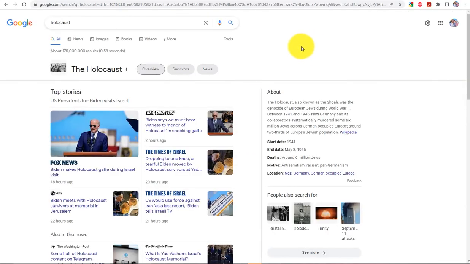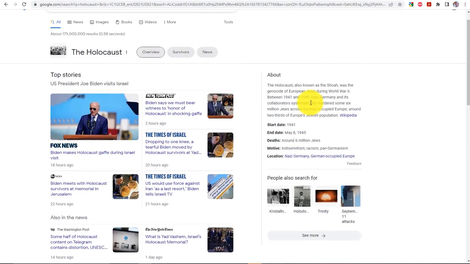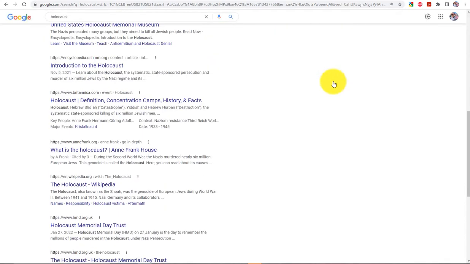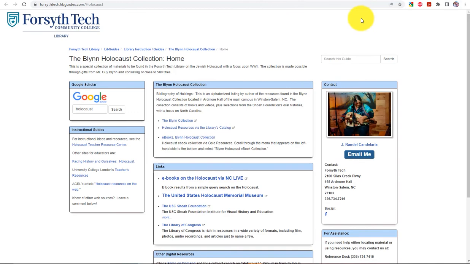When doing a Google search, be careful about the sources of your information. That's why we recommend going through NC Live or the Forsyth Tech Library.